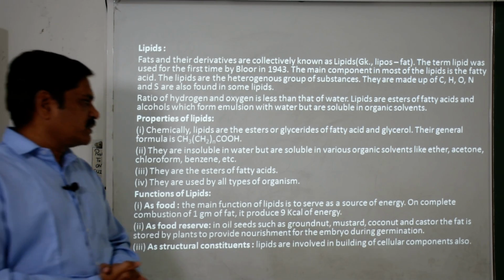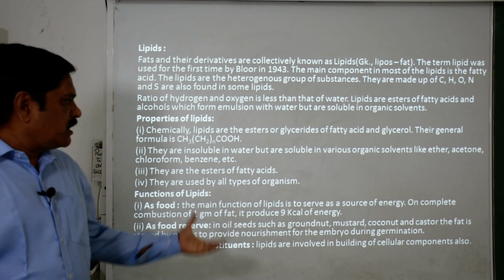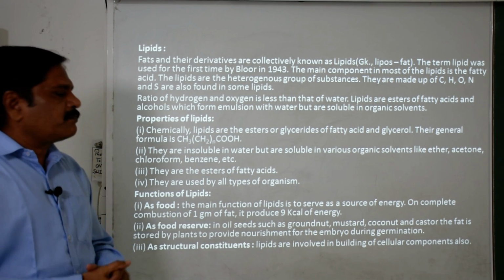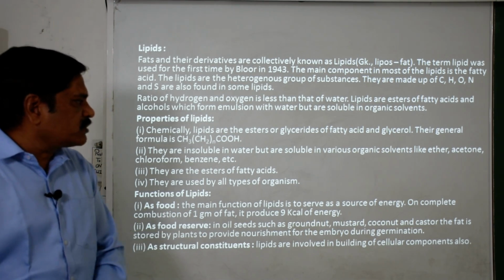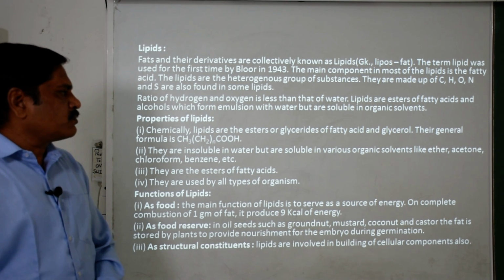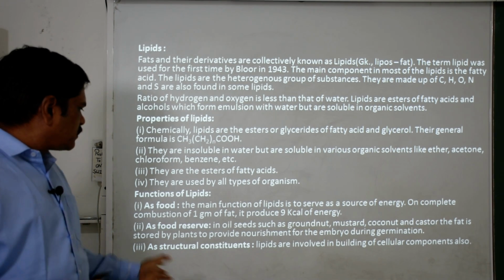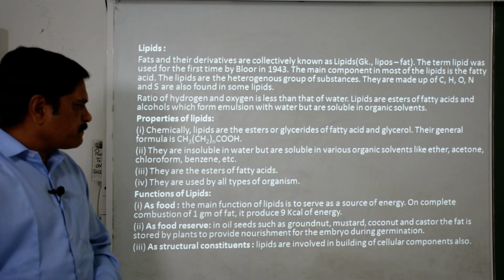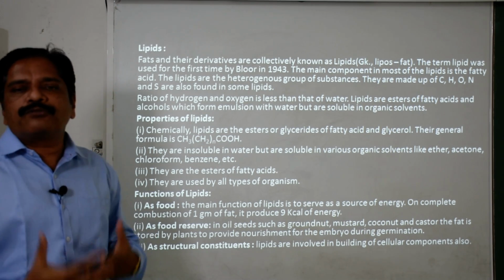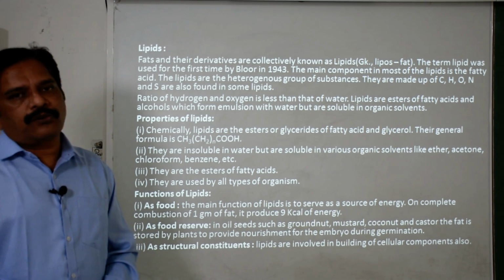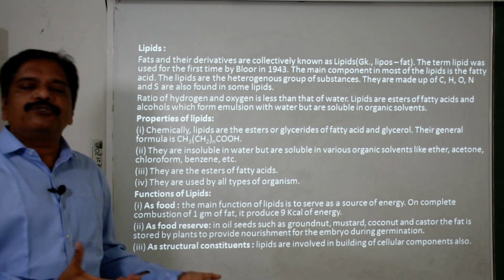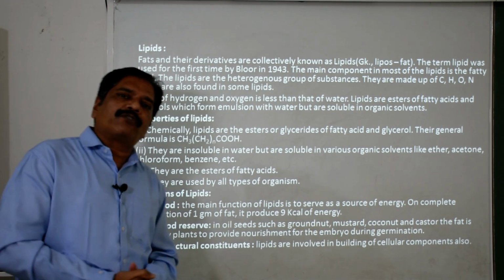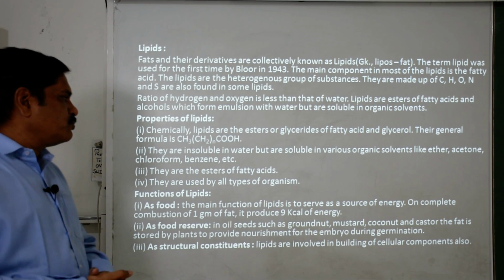Then as a food reserve, in the seeds of oil producing plants like groundnut, mustard, coconut, castor, these fat-storing seeds provide nourishment for the growing embryo. It is also useful for producing oil for human beings.